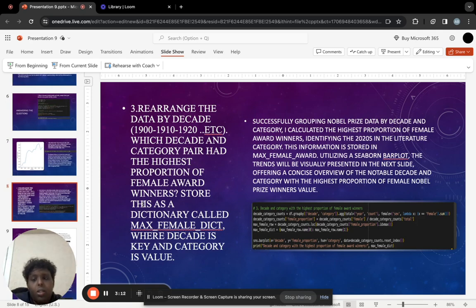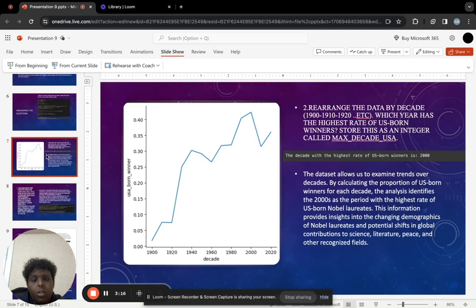The second question: rearrange the data by decade. Which year has the highest rate of US born winners? Store this as an integer called max decade USA.